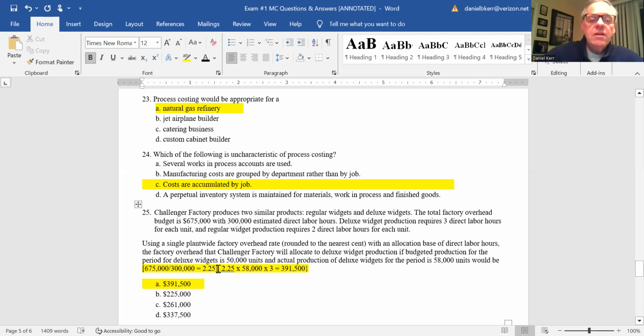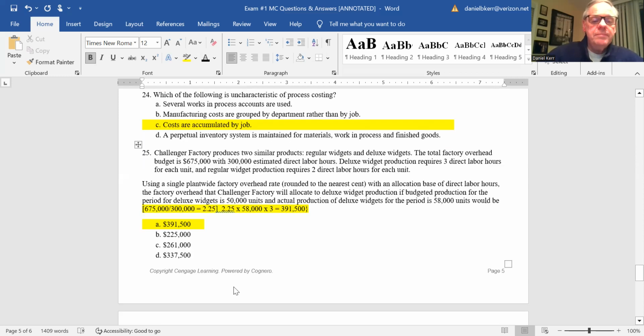So you get the rate per hour of $2.25, you've got 58,000 units, and the deluxe widgets take 3 hours. So $2.25 times 58,000 times 3 gives you 391,500. Again, do the computation first and go looking for the number. So the answer is A.